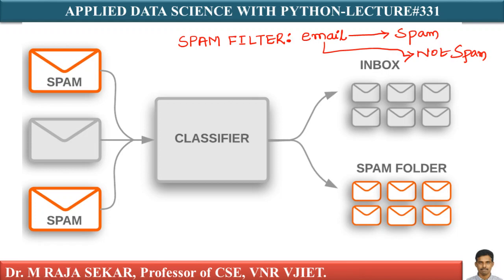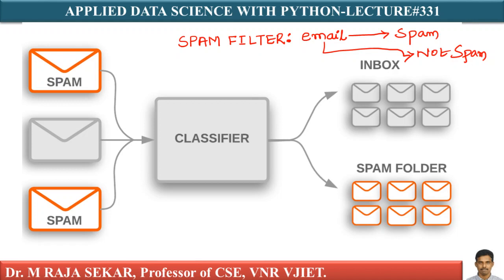Spam filter is all about, given an email... For all emails, especially for Gmail, there is a folder called spam. What is the spam folder? This is a folder where you can find useless mails or spammy emails that we don't want to look at. So, given an email, we want to classify it as spam or not spam.